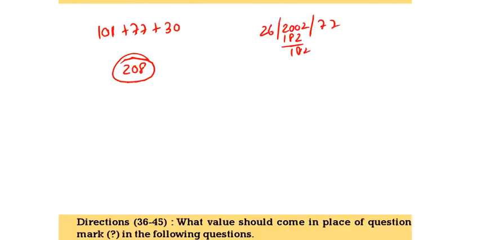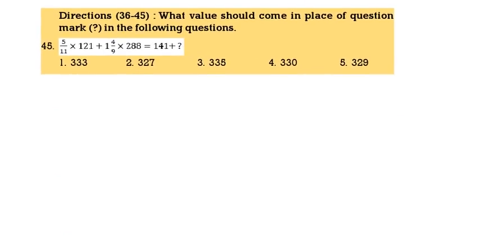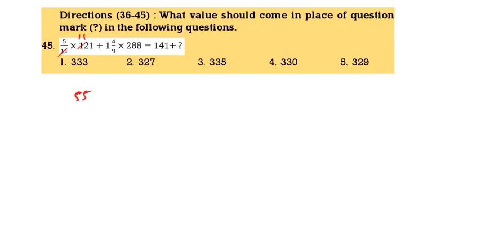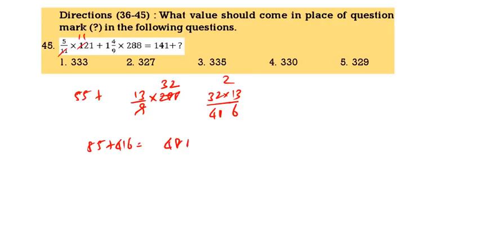Next question 45. 5 by 11 of 121. 11 elevens are 121, 11 fives are 55, plus 1 4 by 9, that is 13 by 9 into 288. 9 threes are 27, 9 thirty-twos are 288. 32 into 13 is 416. So 55 plus 416 is 481, minus 141, that is 340.